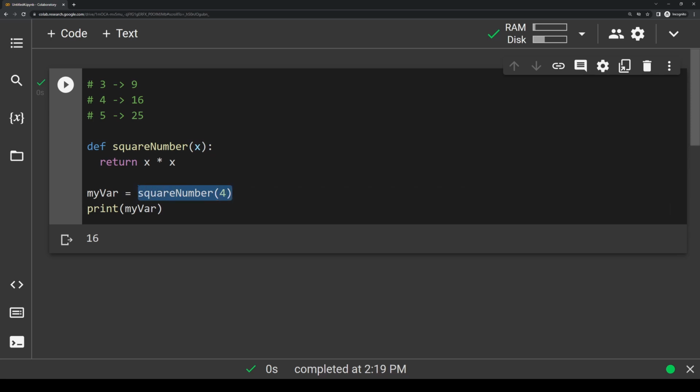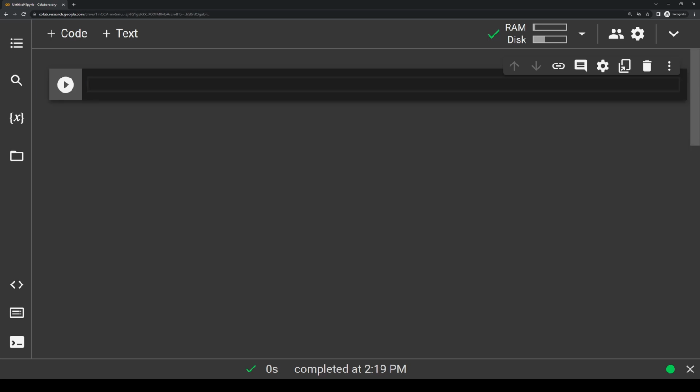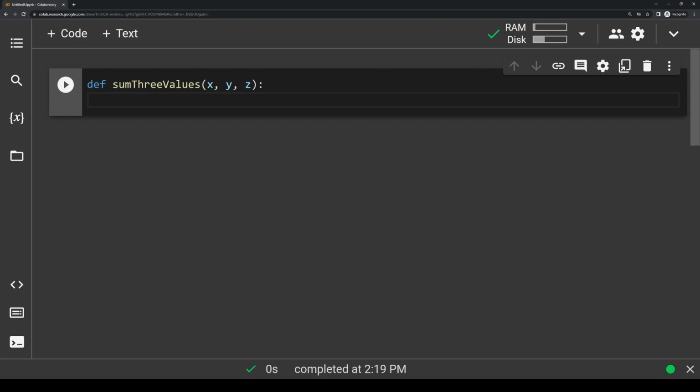Let's do another quick example so you can get the idea of how this return statement works. So I'm going to clear this output and delete all this. I want to write another function called sum3values. So I'm going to write def sum3values, and then parentheses, and then we're going to pass in 3 arguments. Let's say x, y, and z, because we're going to be summing 3 values together. Then I'm just going to do a colon, indent, and inside of here, I'm going to write return x plus y plus z.